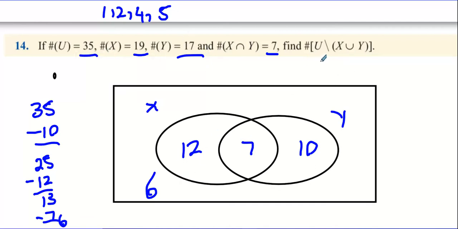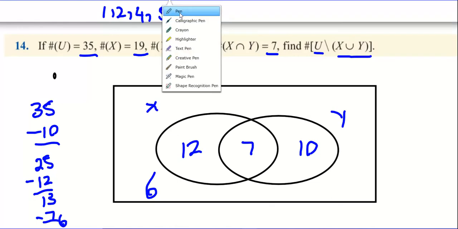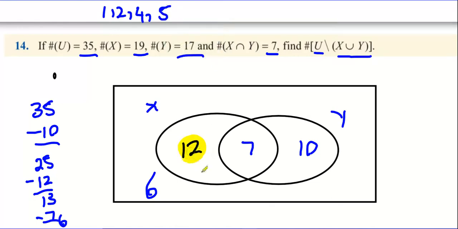Find the cardinal number of how many people are inside of U but not inside of X union Y. So you have to be inside U, but you're not allowed to be in X union Y. So that means the answer must be 6. So the answer to this question is 6.